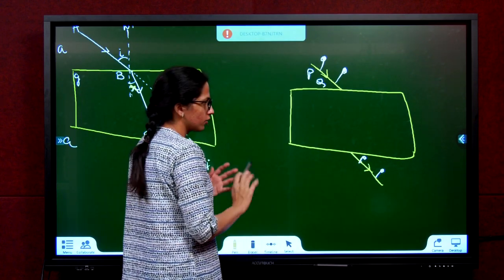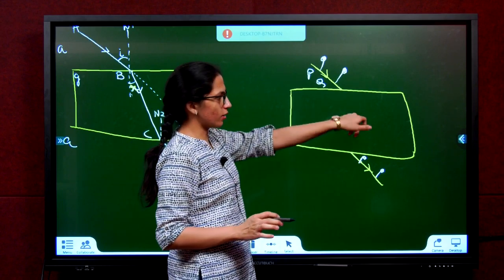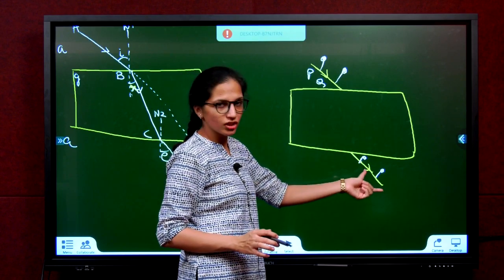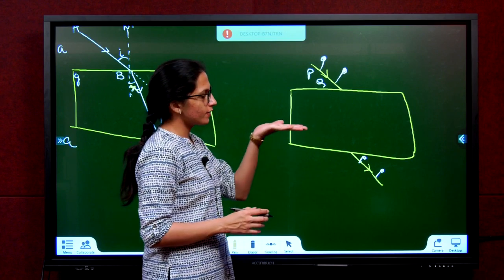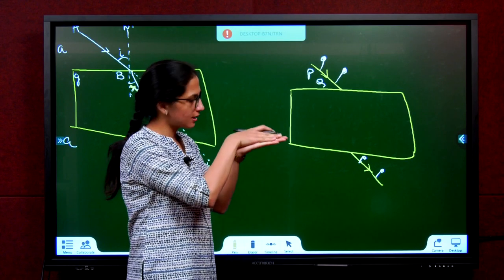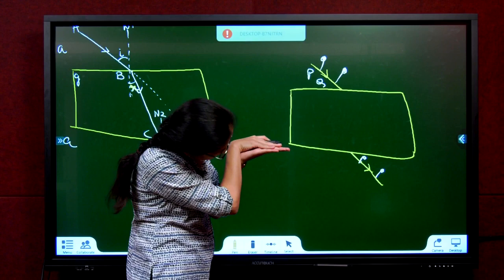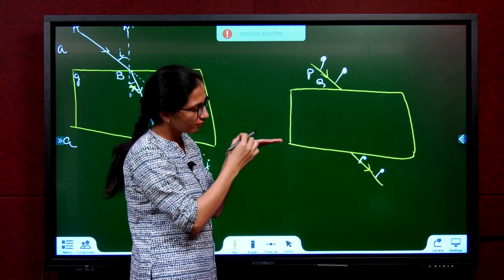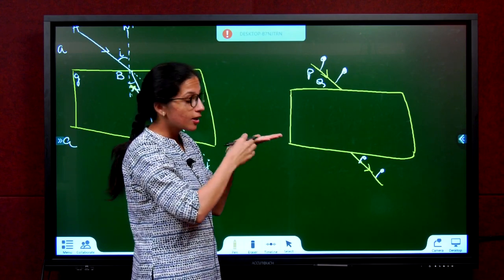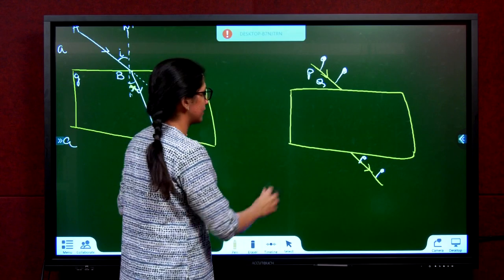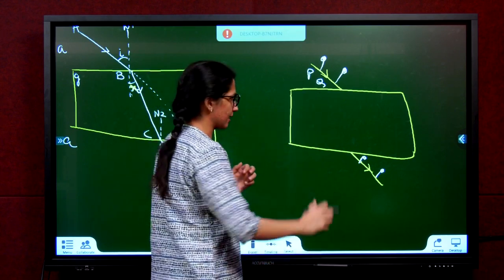Now, you have done viewing it. You can't see what is happening inside the glass slab. You can only see the image over here. So what are we doing? We keep the rectangular glass slab on this. We place 2 pins here. We come this side and try to view the pins. Wherever we find the pins are, draw the line and place the pins. Now, remove this rectangular glass slab.